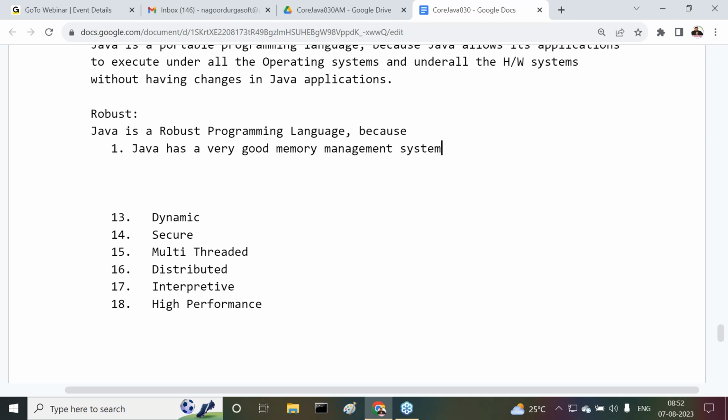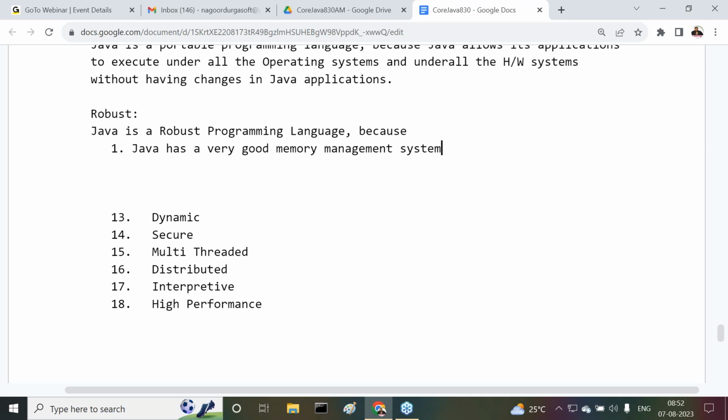Understand it clearly, the dynamic memory management system is always an effective memory management system when compared with the static memory management system. Unfortunately, other programming languages like C and C++ are following static memory allocation. Fortunately, Java is following the dynamic memory management system. That is the heap memory management system. Sir, got it or not?